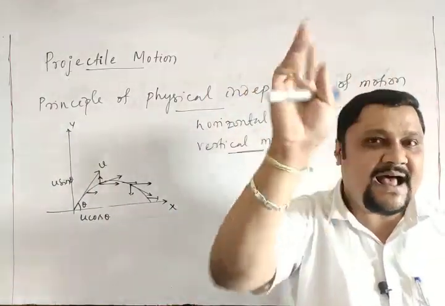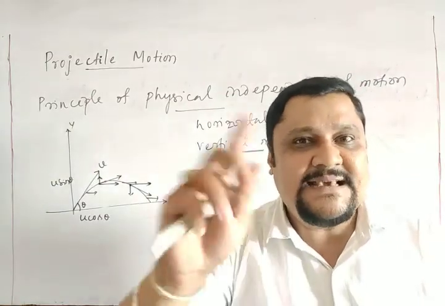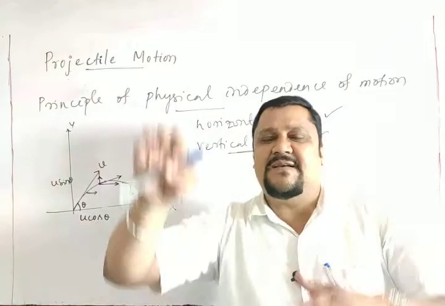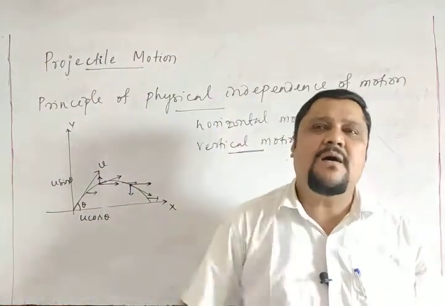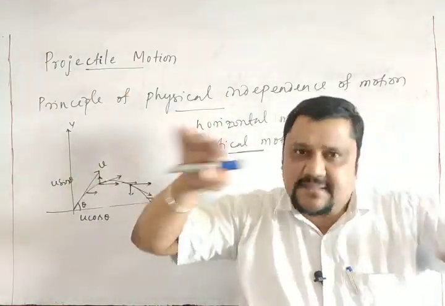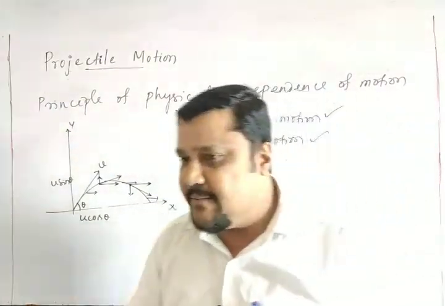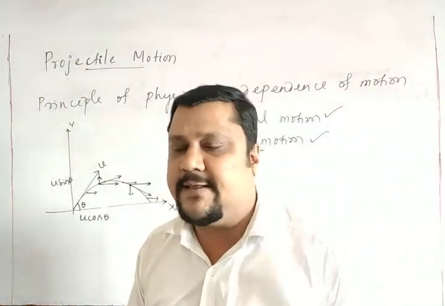Already we have discussed this in the assumption part. So g is always constant, and the motion takes place very close to the surface of the earth, up to a certain height, in which we are considering this projectile motion. So this is very important. Again I am repeating the thing.